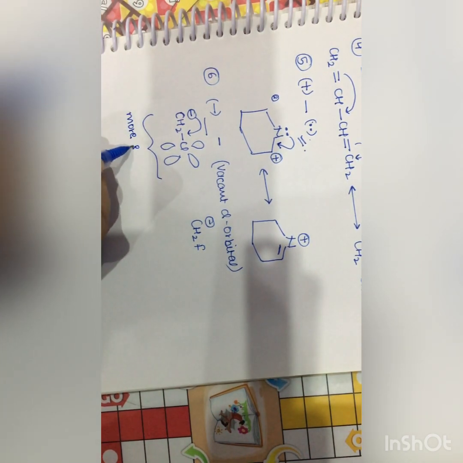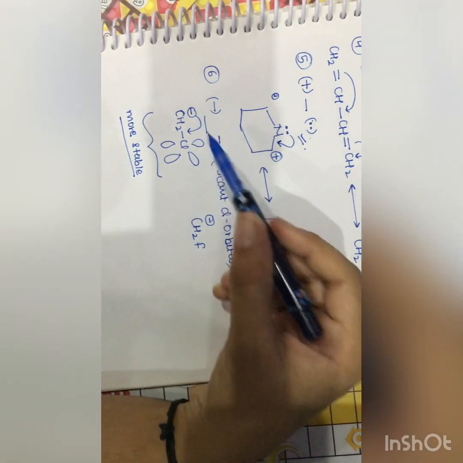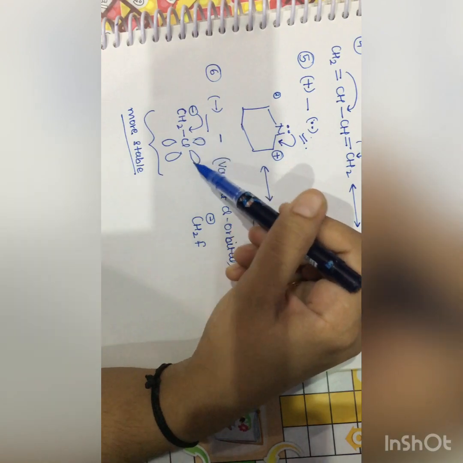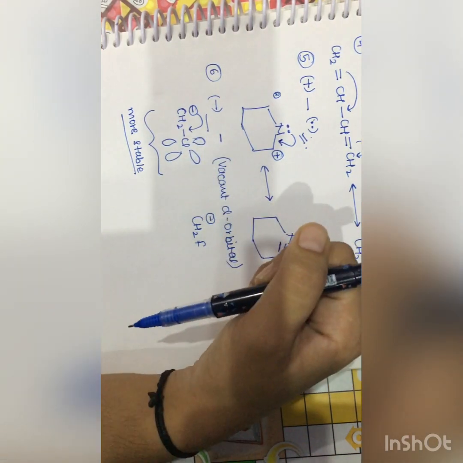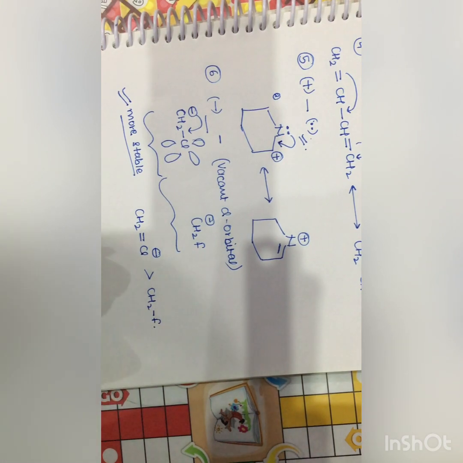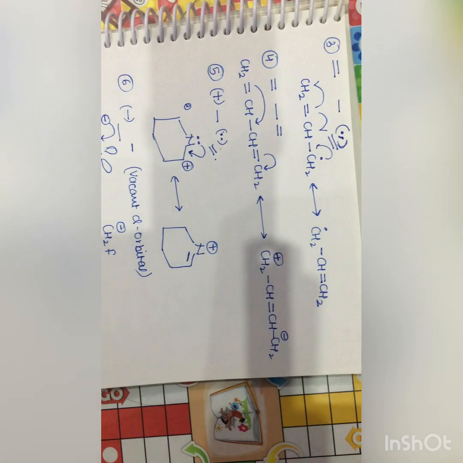Why, students? Why is it more stable? More stable because of more vacant d orbitals. In fluorine there is no vacant d orbital. Here more vacant d orbitals are present in the chlorine. That's why it is more stable. So these structures will become CH2 double bond Cl negative and CH2 single bond F. So this is the concept of resonance.